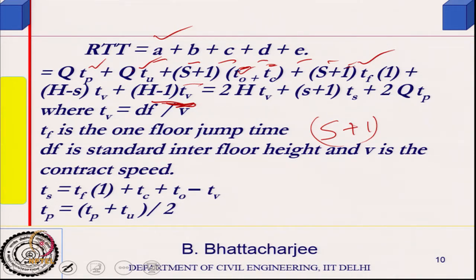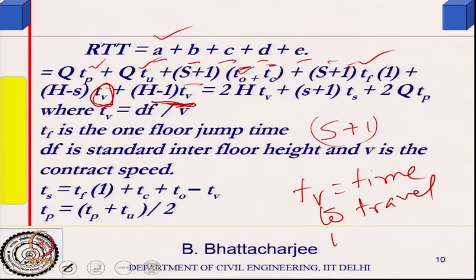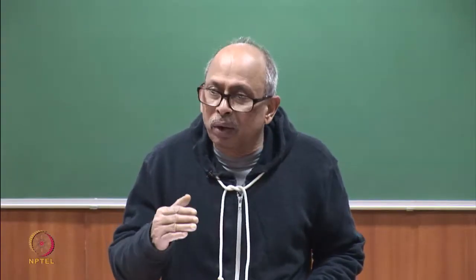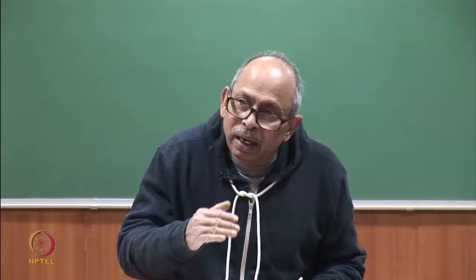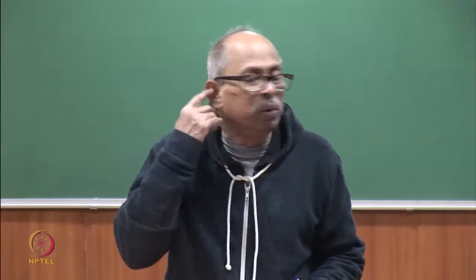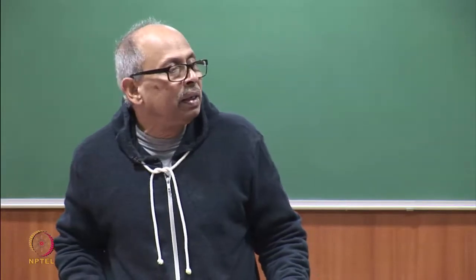So, time to travel through one floor at constant speed is Tb. Tb is the time to travel through one floor at constant speed, and Tf is the time to travel through one floor with acceleration and deceleration, what we are calling one floor jump time.